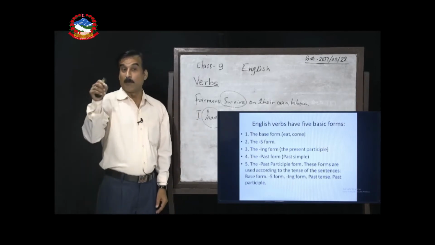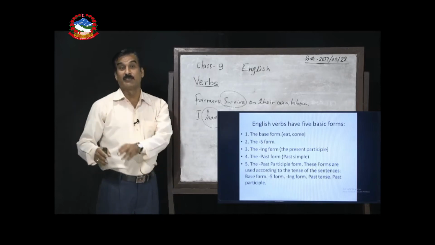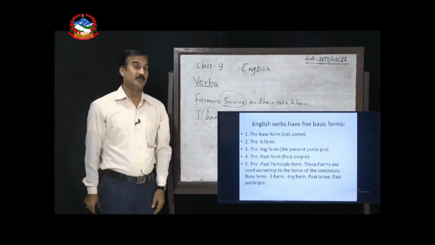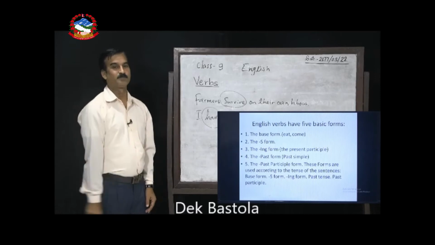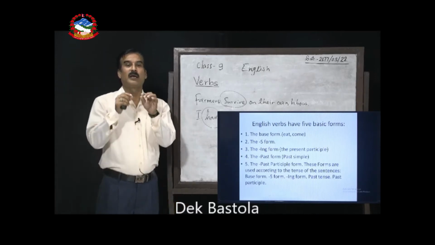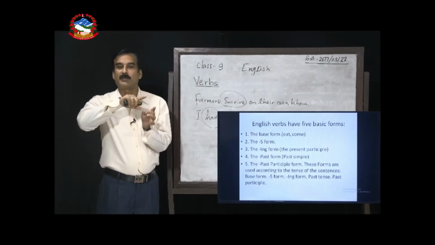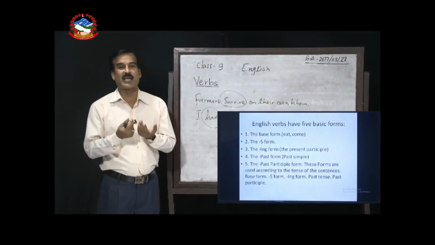Second, the main verbs have s at the end to make the present form. So, this is called the s form. Similarly, the ing form, main verbs have an ing form. Later on we will discuss the tenses as well.